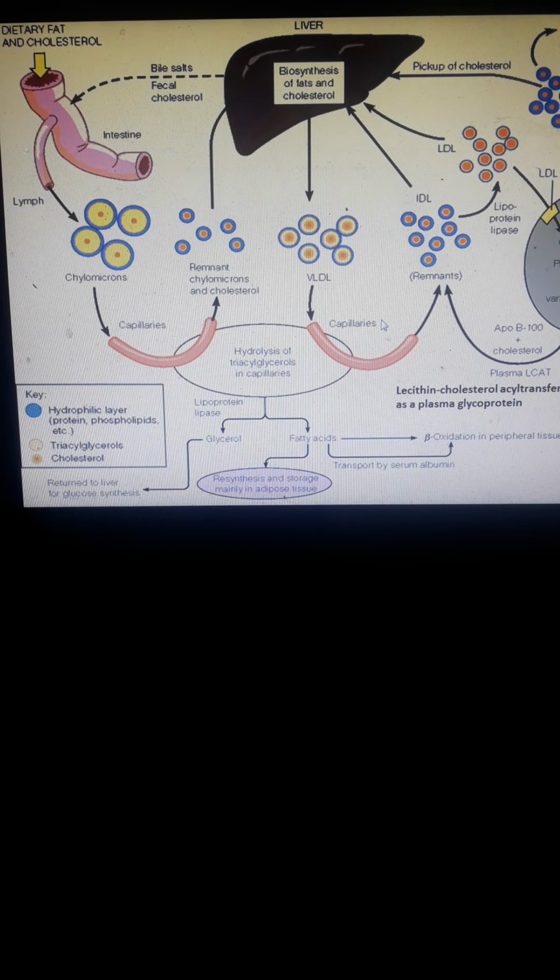So mostly, class, you see the fat synthesis, okay, normally. The liver is the one that will biosynthesize the fats so that they will be excreted out of the body, because there is really an excess. So anything in excess, take note, leads to abnormal conditions or even atherosclerosis.